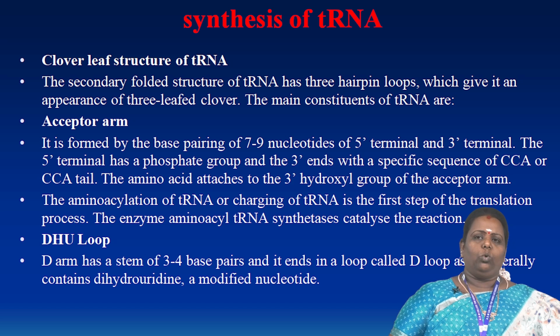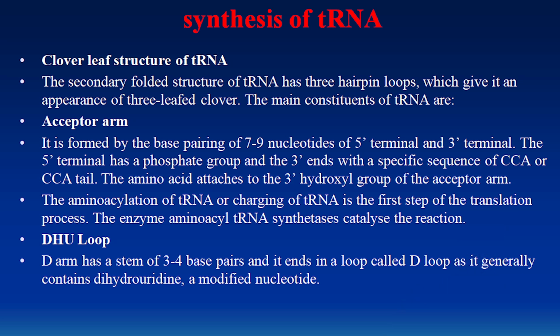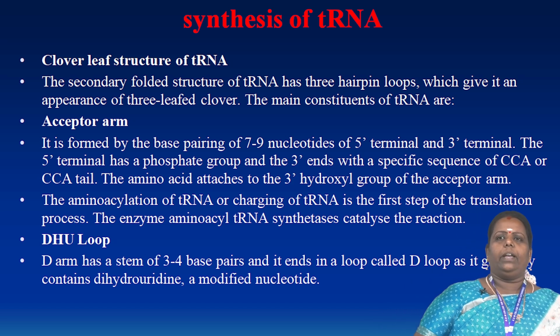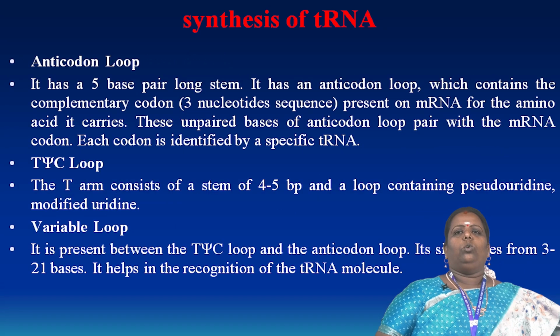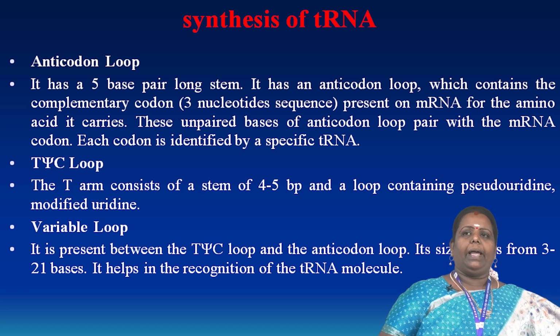Another one is the D loop. The D arm has a stem of 3 to 4 base pairs, and at the end is a loop-like structure. It generally contains dihydrouridine and modified nucleotides. The anticodon loop has 5 bases on a long stem-like structure.